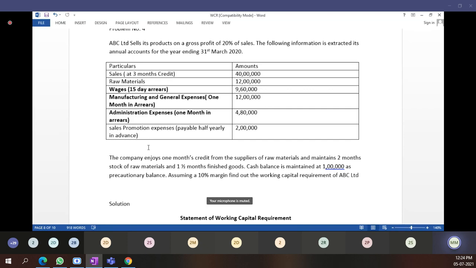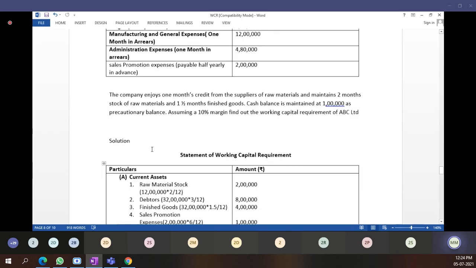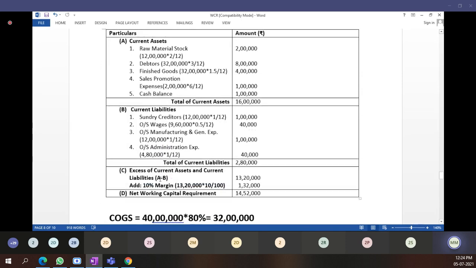Current assets are the stock of raw material, stock of finished goods, stock of work in progress, sundry debtors, cash, and prepaid expenses. These all are your current assets. Firstly, calculate current assets, then current liabilities. Excess of current assets over current liabilities means A minus B. A you have calculated, minus B, then you get the gross working capital. But after adding the margin, you get the net working capital.